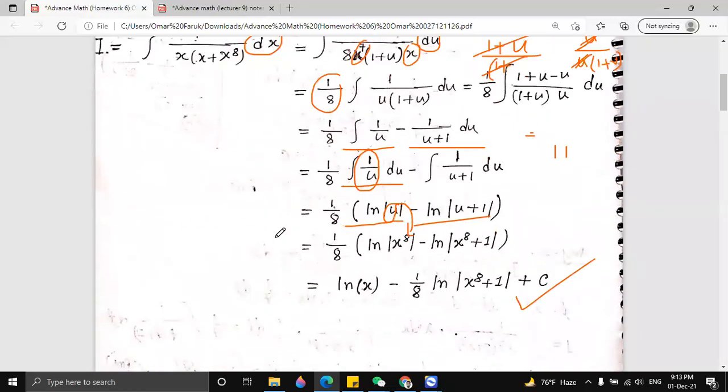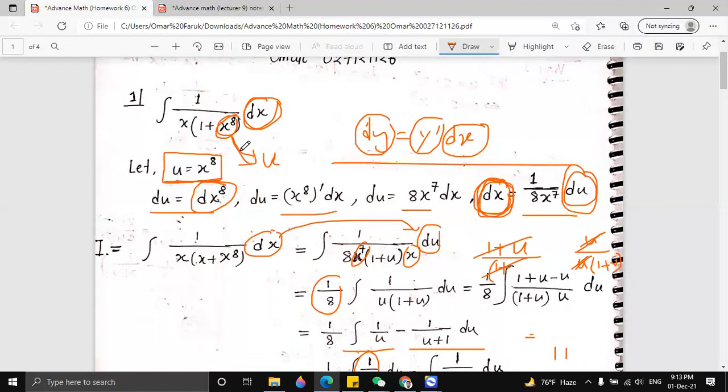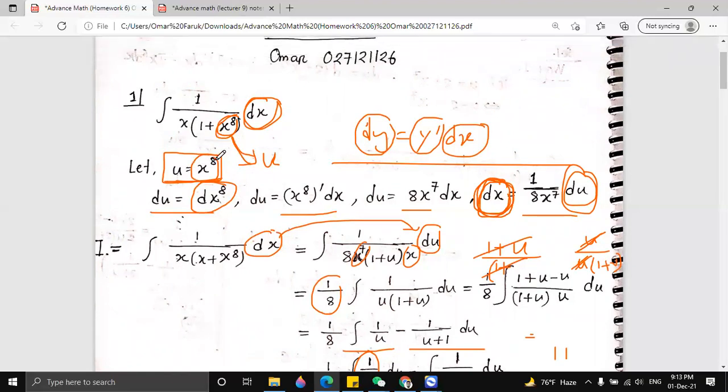So this way we can calculate. You see the steps are pretty simple. You have to find dx first, right? Because here we are letting u equal to x to the power 8, or we are substituting u, right? That's why we have to find dx, and then we have to find dx in terms of du, right? So that du becomes on one side, and dx becomes on the other side.